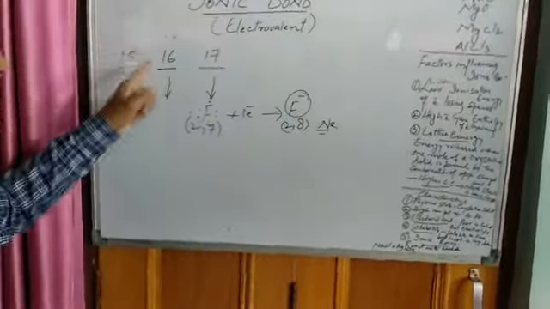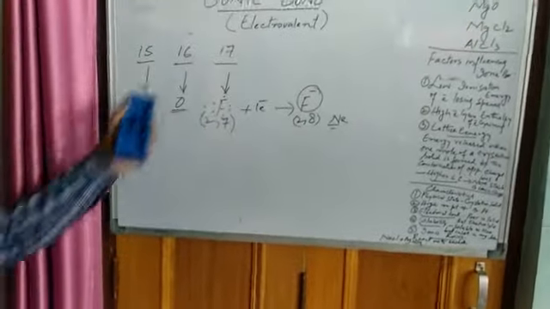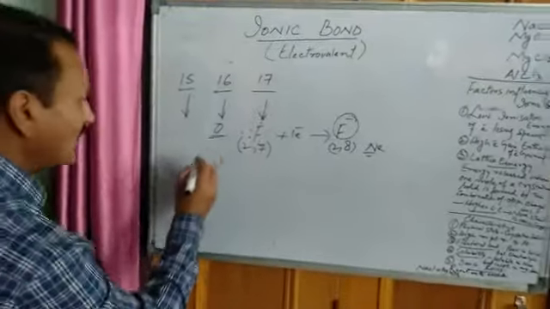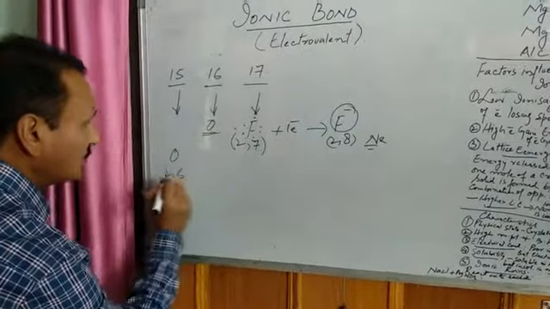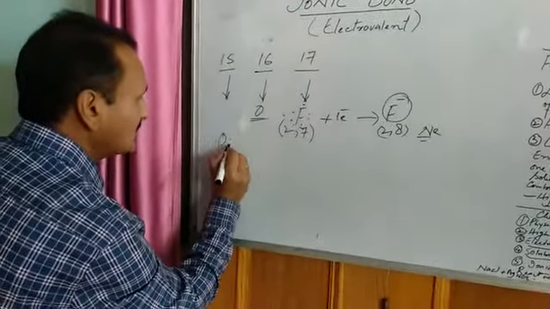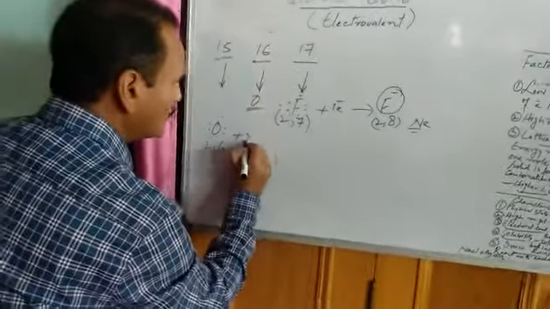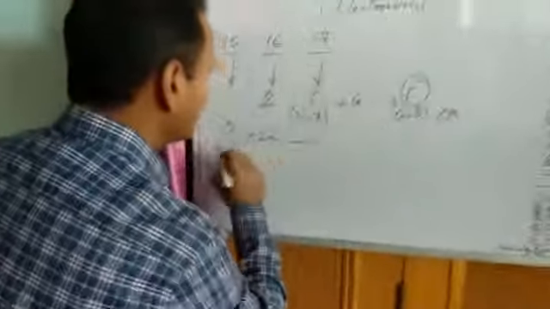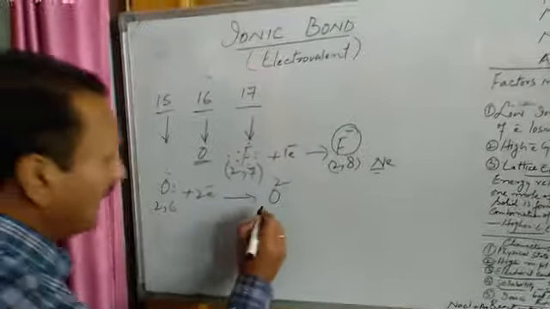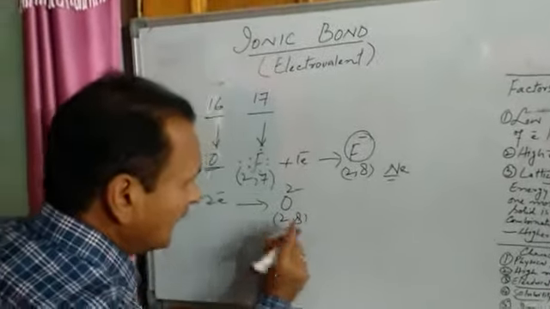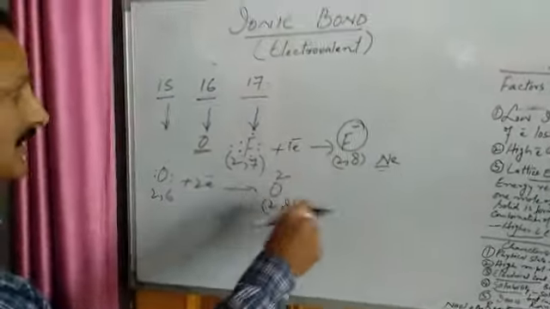Similarly, if we take some element from group number 16, say oxygen. Oxygen is an element of group number 16 having atomic number 8. Electronic configuration 2, 6. How many valence electrons? 6. So how many electrons can it gain? It can gain 2 to acquire the stable electronic configuration of the nearest noble gas. That is, it will become O2 negative, oxide ion, having electronic configuration 2,8, that of the nearest noble gas, neon.